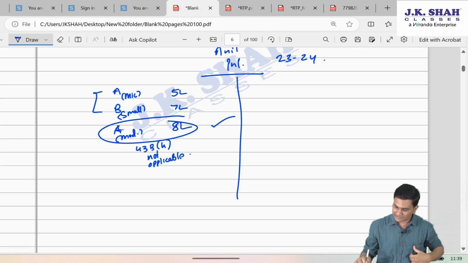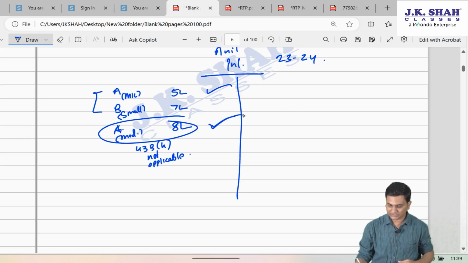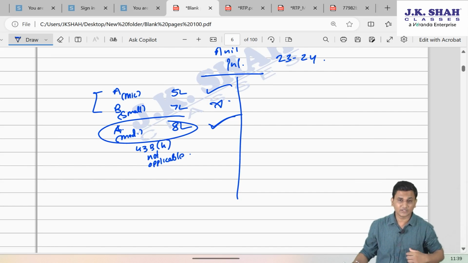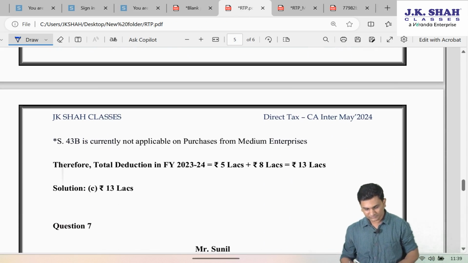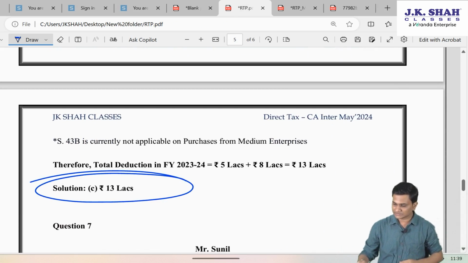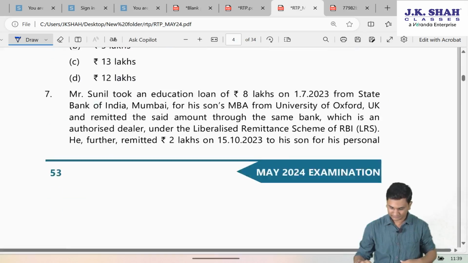So bottom line is, this one allowed, this one allowed, this one not allowed in 23-24. So yes, 5 lakh plus 8, 13 lakhs will be allowed. So the answer will be 13 lakhs. That is solution C. Clear?